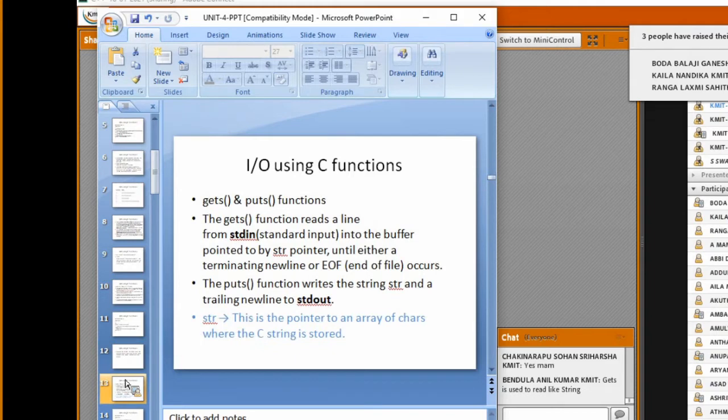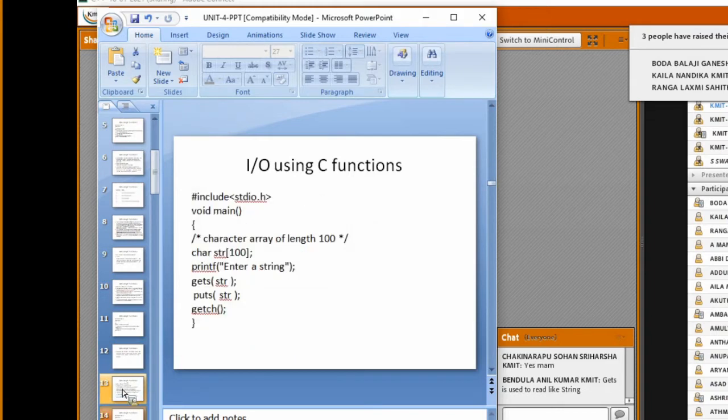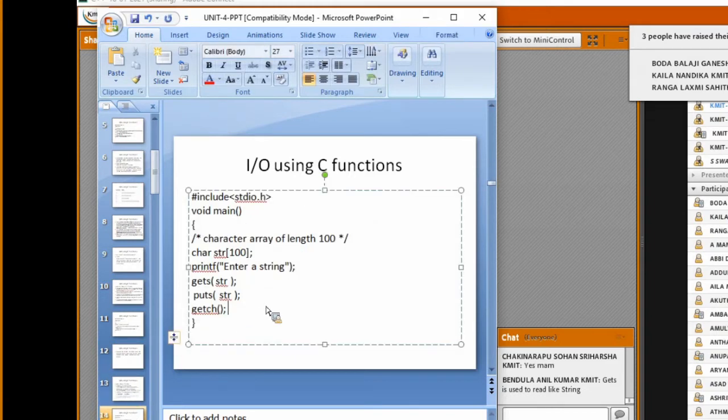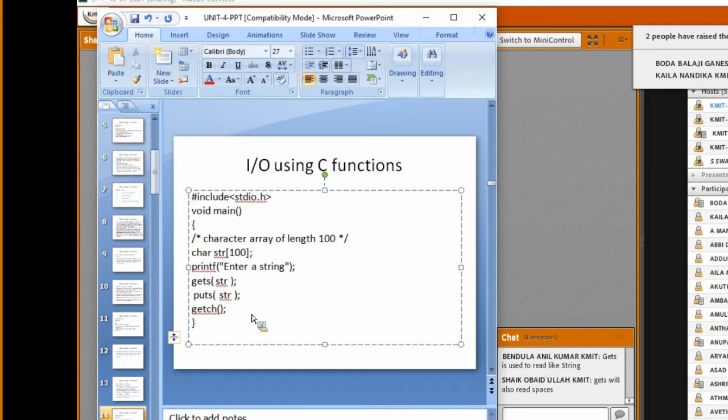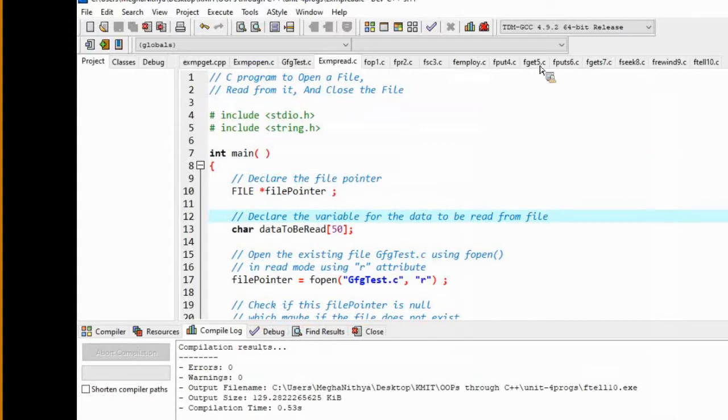Then gets and puts here. With the help of the gets function we read the value, puts is used to print the string, and gets is used to read a string. A string includes even spaces also. One second, we can see here.